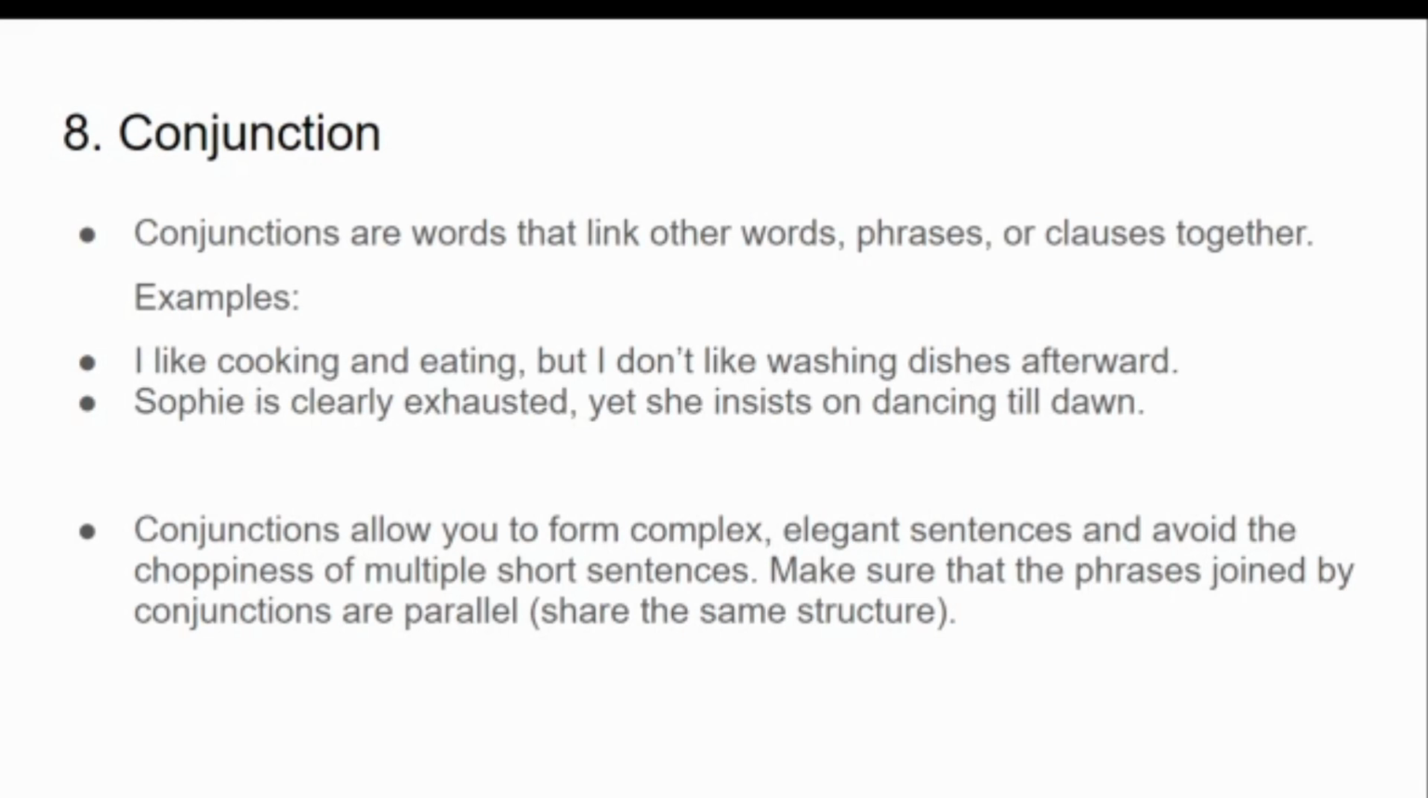And the phrases joined by conjunctions are usually parallel, that is, they share the same structure. By this we mean that, for example, in the sentence above, I like cooking and eating, and the second part has also the same structure. It just says I don't like washing dishes afterward, right? So both have the same structure.